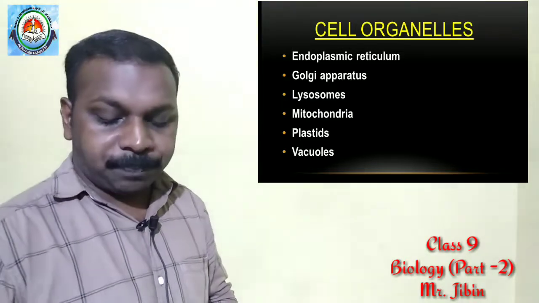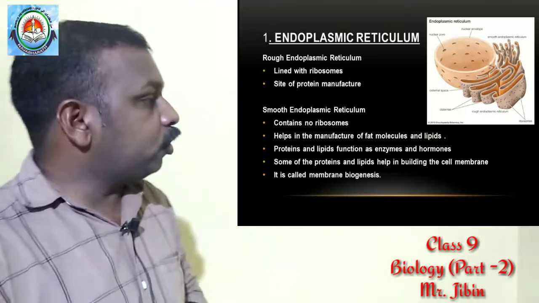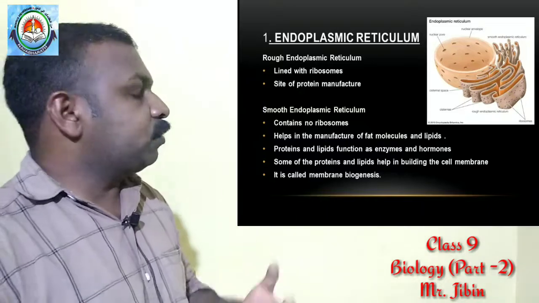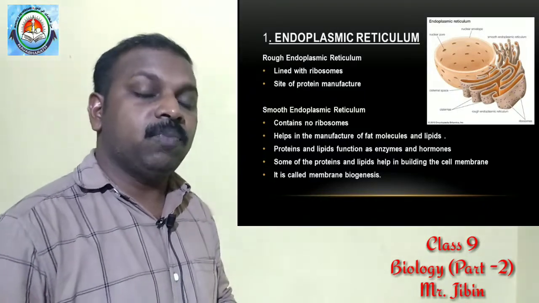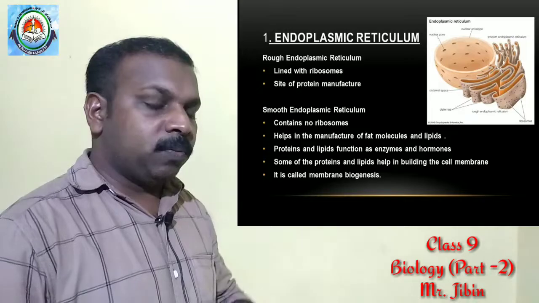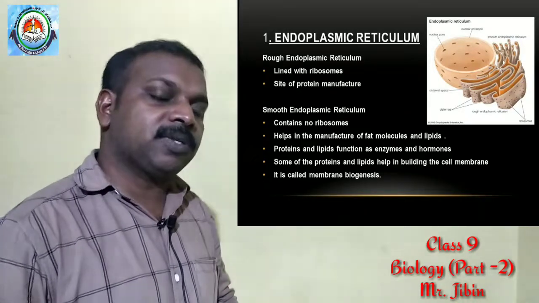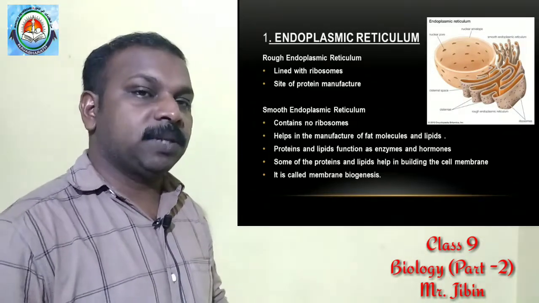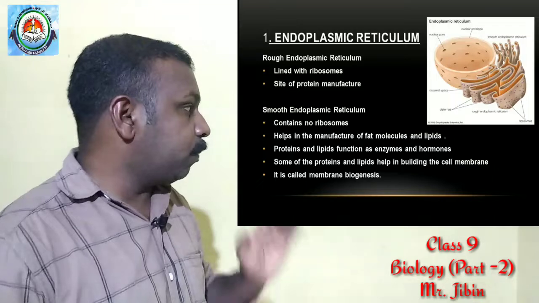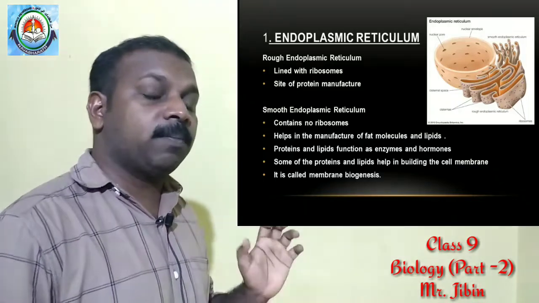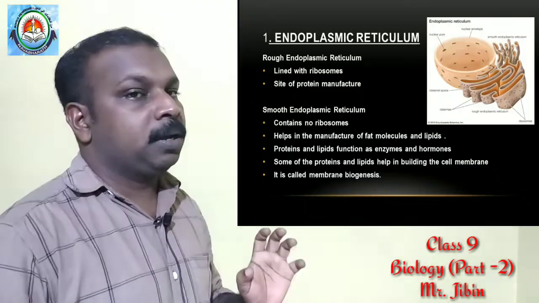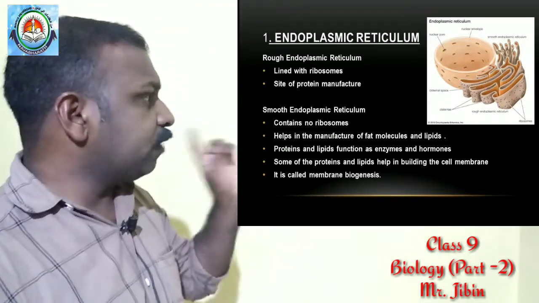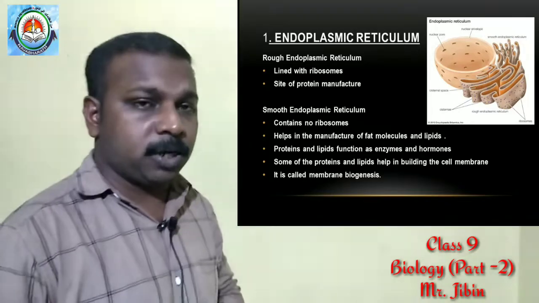Okay, the first one is endoplasmic reticulum. Endoplasmic reticulum is actually a large network of membrane bound vesicles. Vesicles means some special structures found in the cell which are bound with a membrane, or covered with a membrane. So we can say that they are membrane bound vesicles. These membrane bound vesicles are known as endoplasmic reticulum. There are two types of endoplasmic reticulum, a rough endoplasmic reticulum and a smooth endoplasmic reticulum.